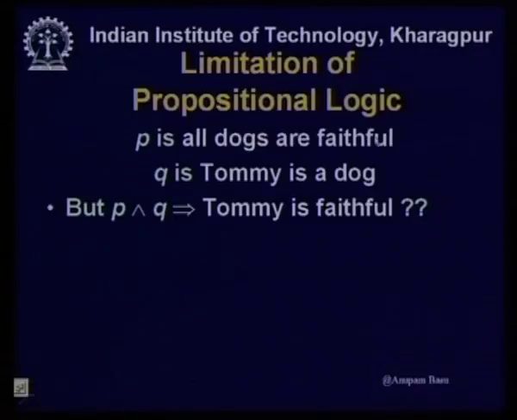If all dogs are faithful is true, then Tommy is also covered over there. This all dogs is covering other dogs other than Tommy. So, P and Q, can I say using this that Tommy is faithful?